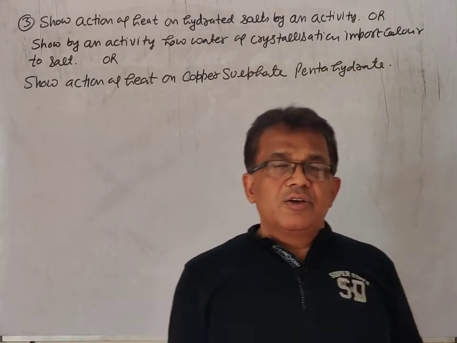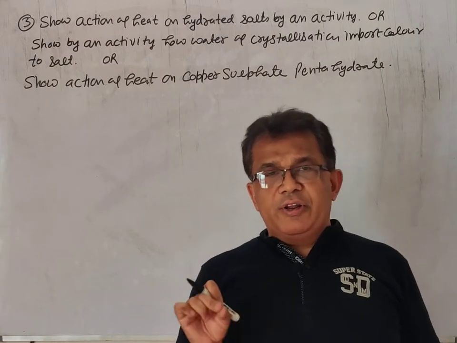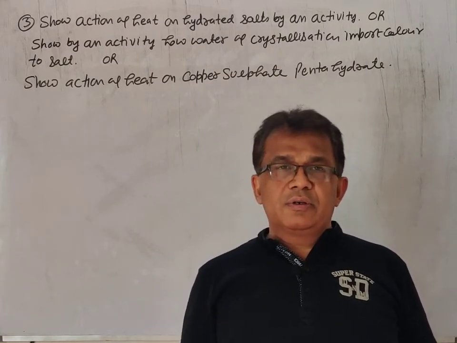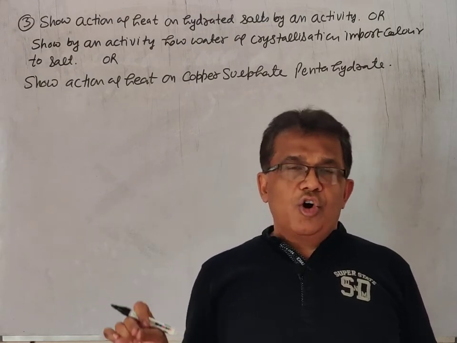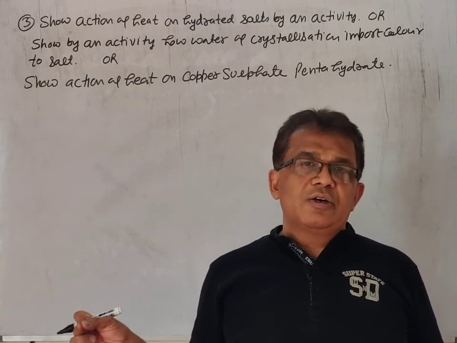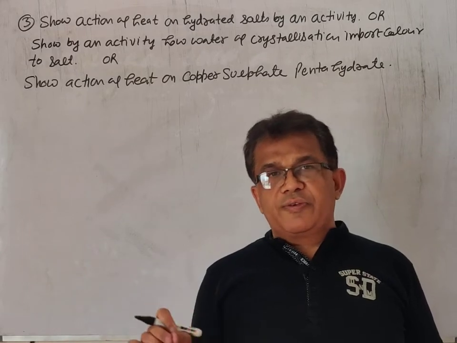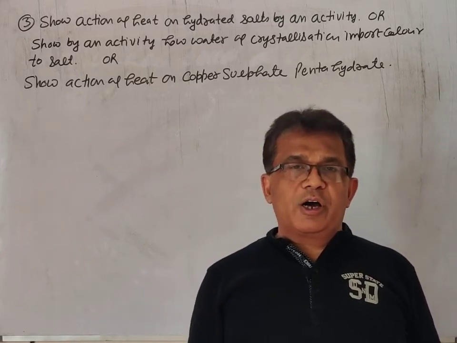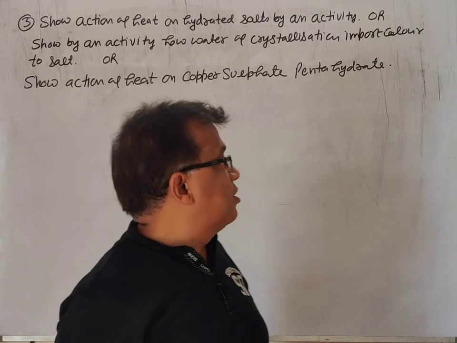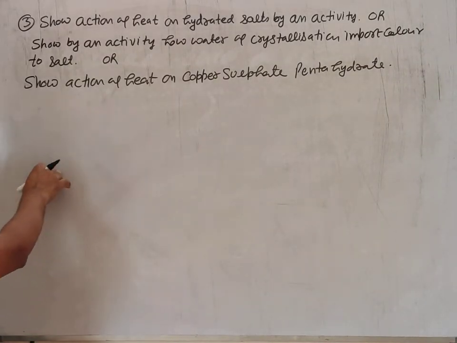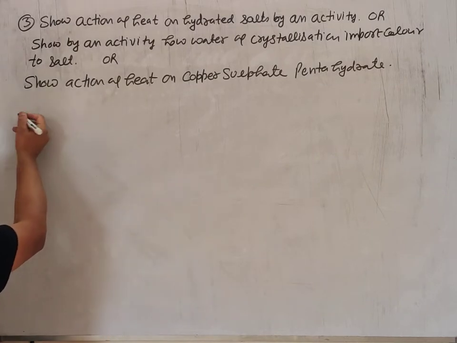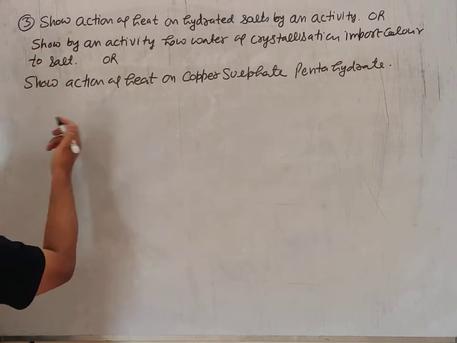The main thing is that we have to show what will happen if we heat any hydrated salt like copper sulfate pentahydrate or calcium sulfate dihydrate or sodium carbonate decahydrate. Now the object you will write according to the activity; it will be different.